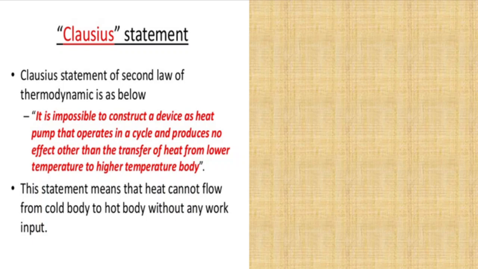This statement means that heat cannot flow from a cold body to a hotter body without any work input. In simple words, heat cannot flow from a cold body to a hot body without any external agency or work input.